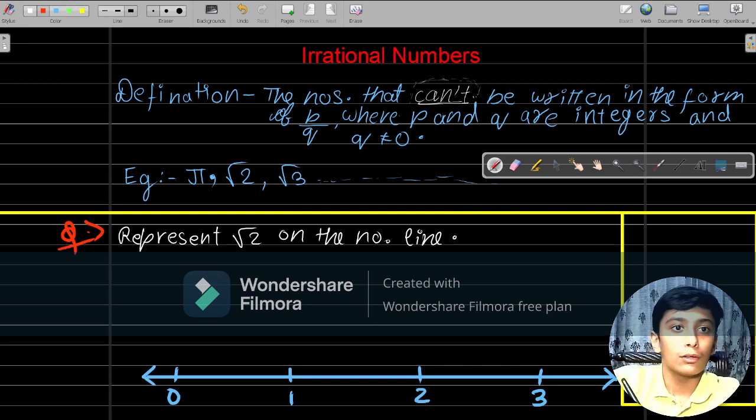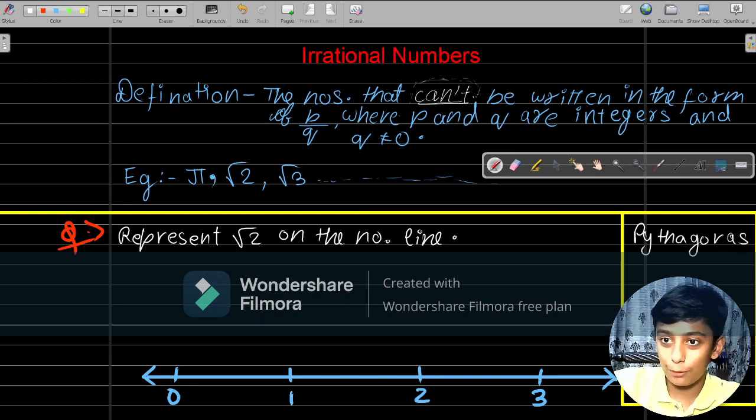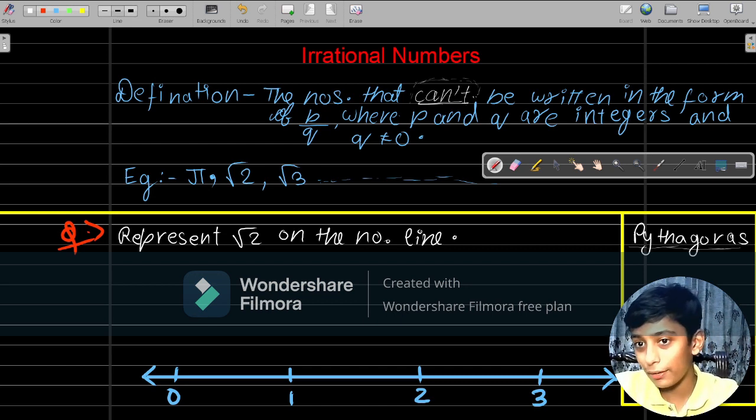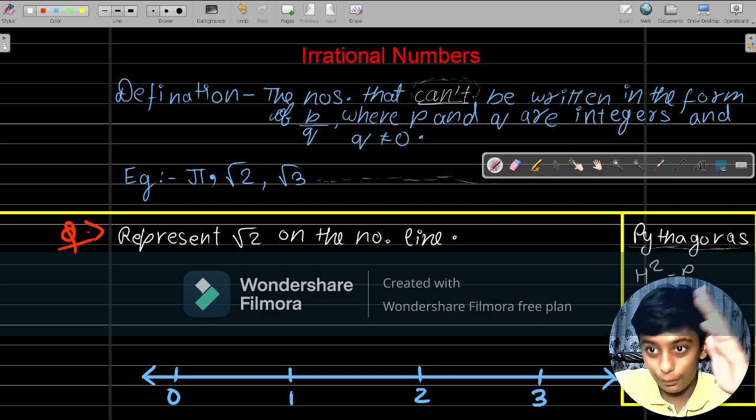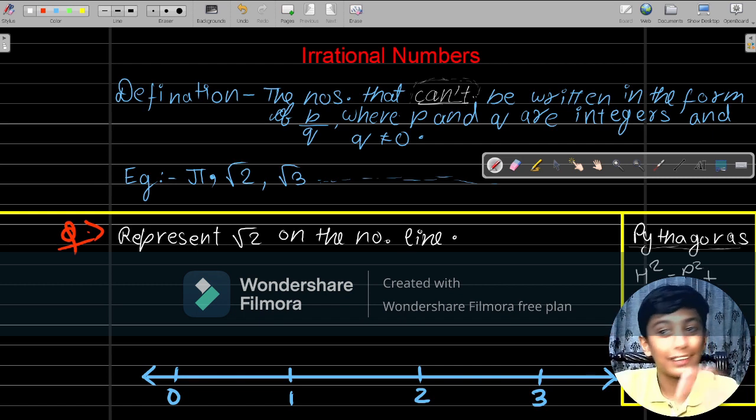The calculation is nothing but Pythagoras. We are going to apply the Pythagoras property. So what does the Pythagoras property say? It says that hypotenuse square is equal to perpendicular square, the one which is at 90 degrees, plus base square.